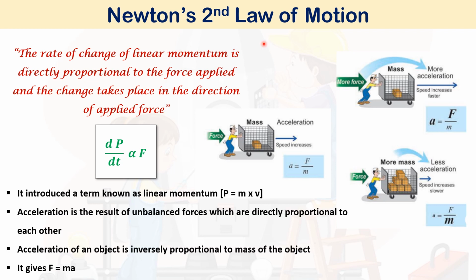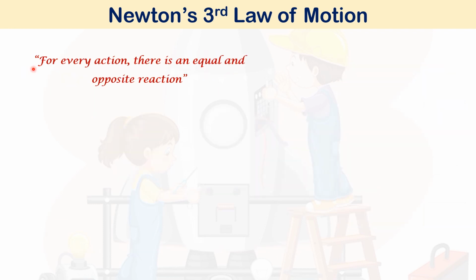So through Newton's second law of motion, he introduced the term linear momentum, and also he introduced the equation F is equal to ma, which tells that force is directly proportional to the acceleration and inversely proportional to the mass of the object. Then coming to Newton's third law of motion.